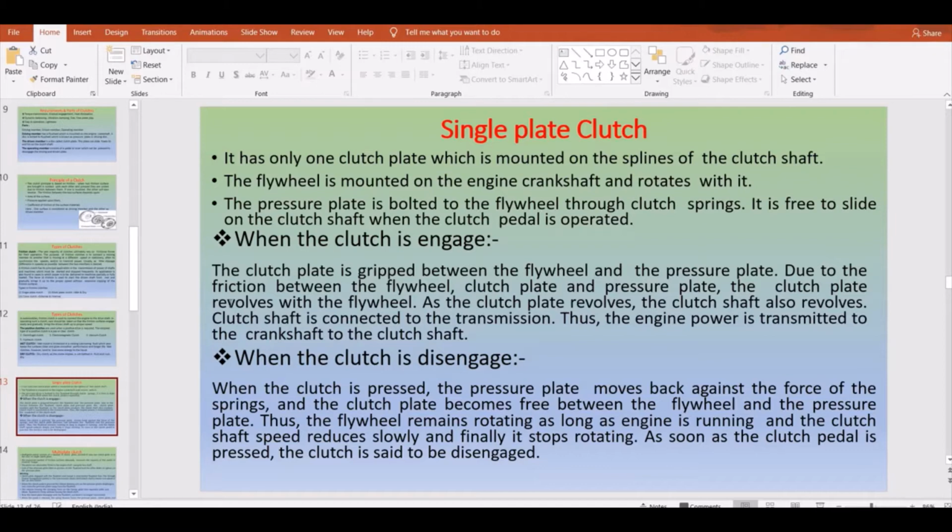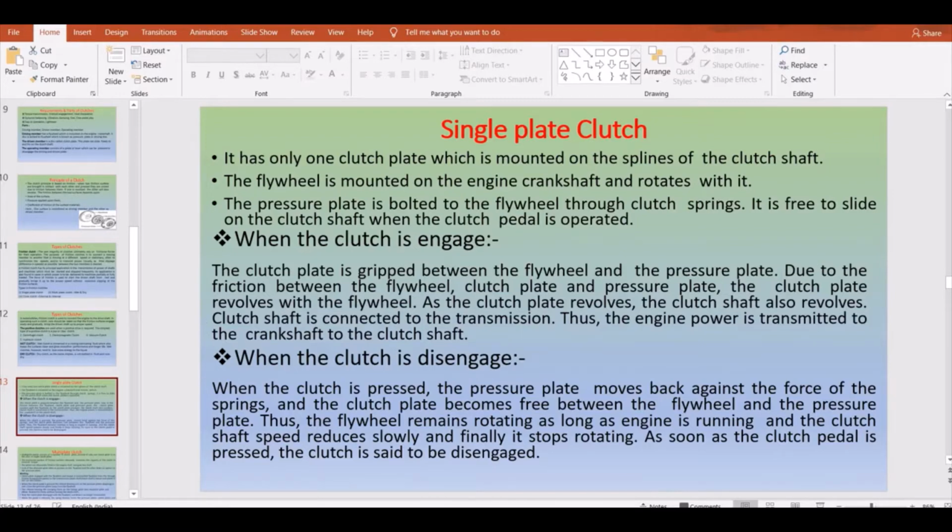The pressure plate moves back against the force of the spring, and the clutch plate becomes free between the flywheel and the pressure plate. The flywheel remains rotating as long as the engine is running, and the clutch shaft speed reduces slowly and finally it stops rotating. As soon as the clutch pedal is pressed, the clutch is said to be disengaged. So this is the working of the single plate clutch.